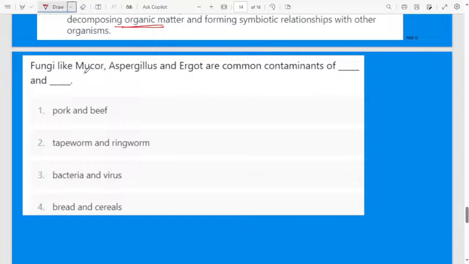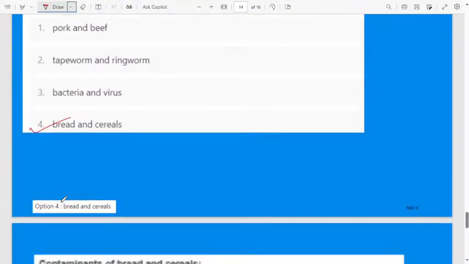Fungi like mucor, aspergillus, and ergot are common contaminants of dash and dash. First option, pork and beef; second option, tapeworm and ringworm; third, bacteria and virus; fourth, bread and cereals. These are the fungi that contaminate them. The correct answer is bread and cereals.